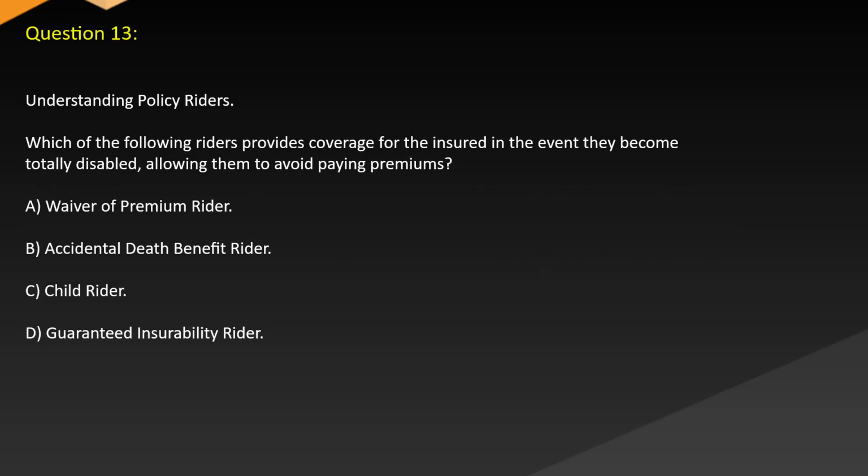Question 13. Understanding policy riders. Which of the following riders provides coverage for the insured in the event they become totally disabled, allowing them to avoid paying premiums? A. Waiver of premium rider. B. Accidental death benefit rider. C. Child rider. D. Guaranteed insurability rider.